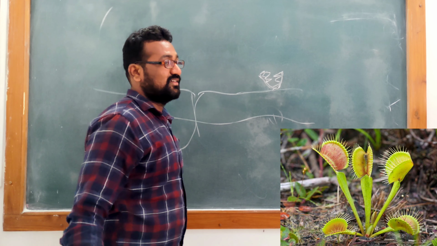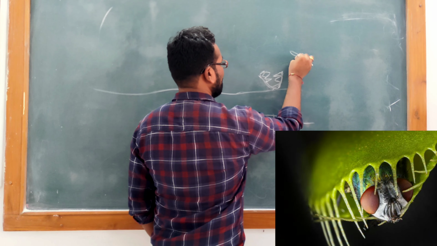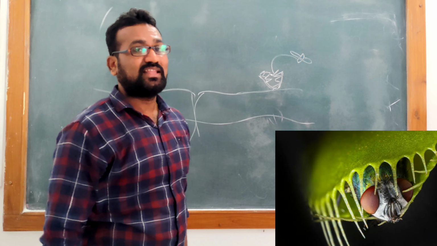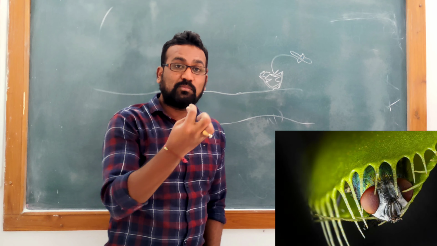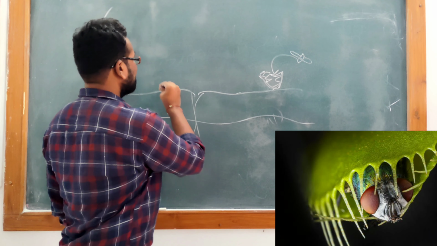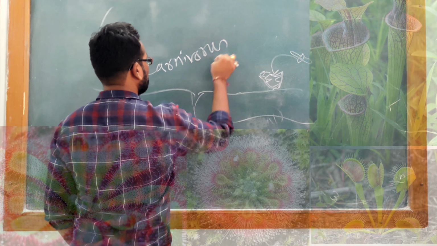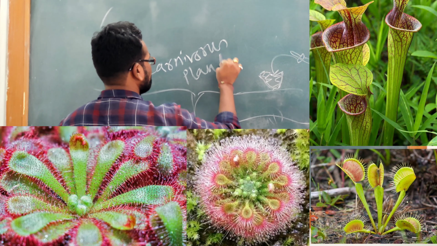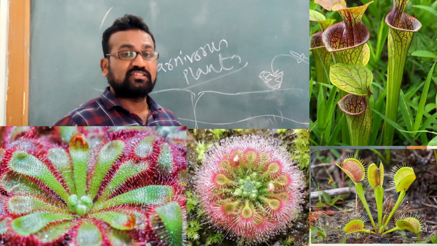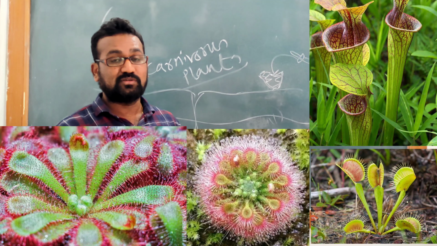These structures are highly advanced and generally trap insects inside so that the plant can absorb the nitrogen which is present inside that insect. So these plants are generally known as carnivorous plants. There are very diverse carnivorous plants, which occur in the Amazon jungle.